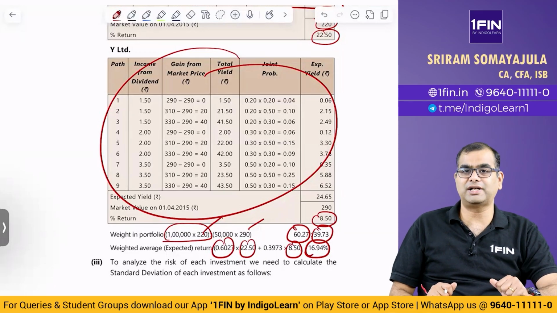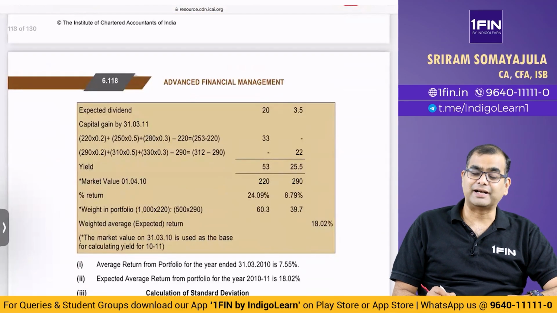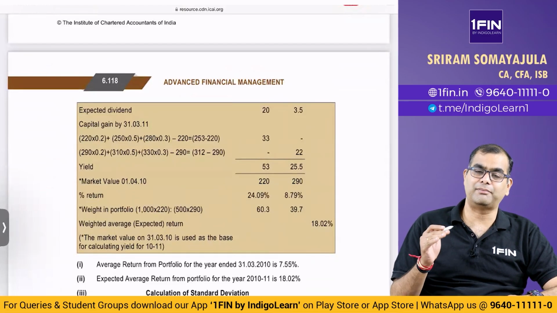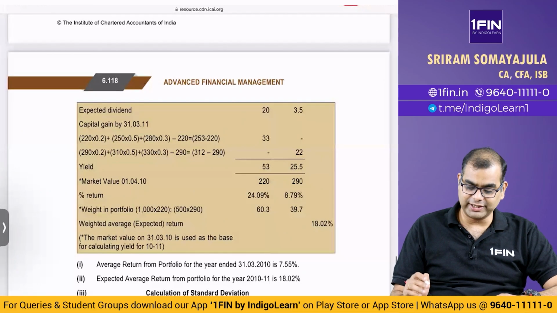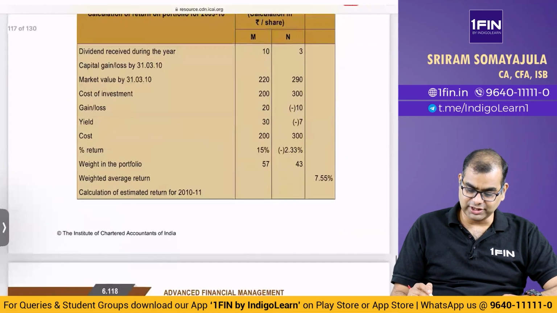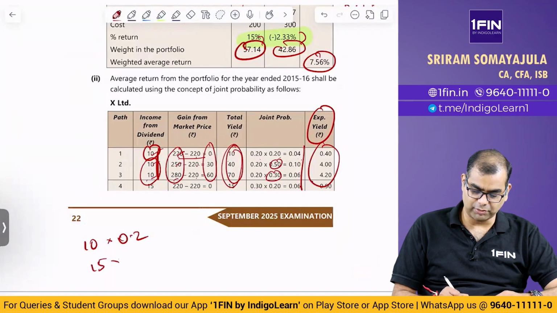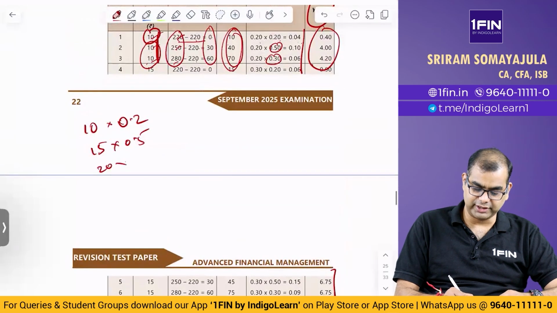What is the old solution in the study material? I will show you. The old solution took the expected dividend directly: take the dividend, multiply by the probability, and get an expected value. See here, they multiplied 10 into 0.2, 15 into 0.5, and I think the third dividend was 20 into 0.3.